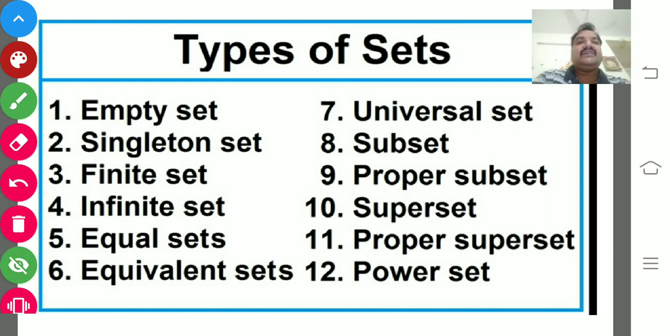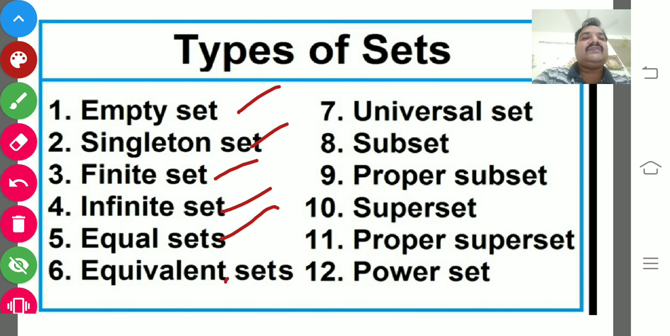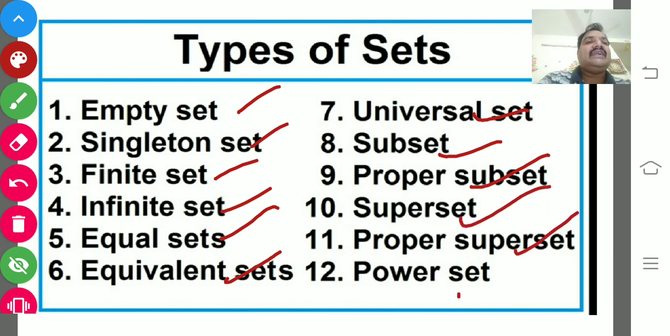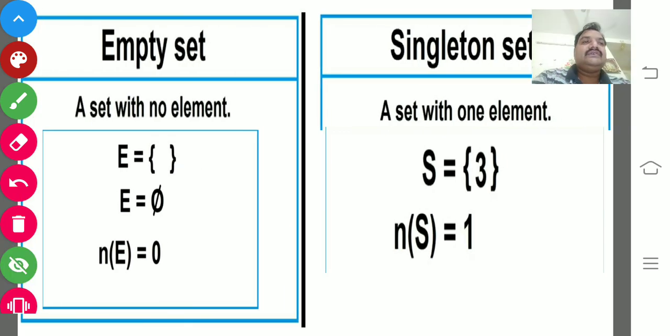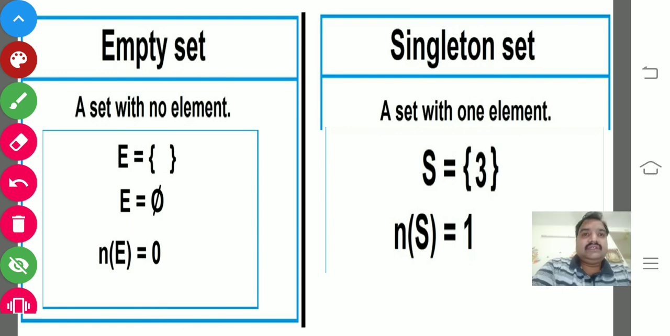In the previous session we discussed empty set, singleton set, finite set, infinite set, equal sets and equivalent sets. The remaining ones, universal set, subset, proper subset, superset, proper superset and power set, we would like to discuss in this session. Before entering into that, we would like to recap what we learned in the previous session. So, what is an empty set? What is a singleton set?